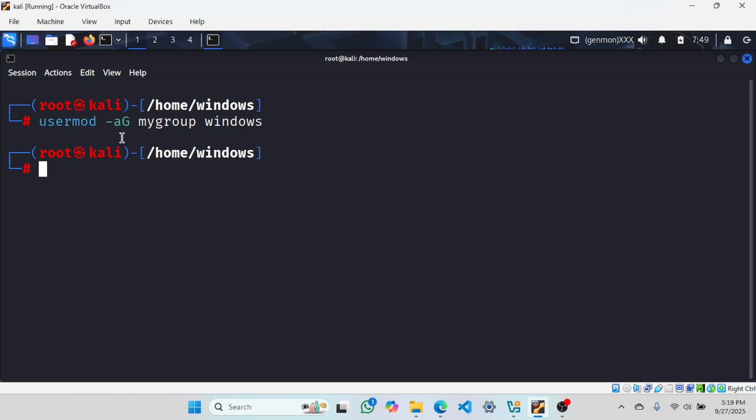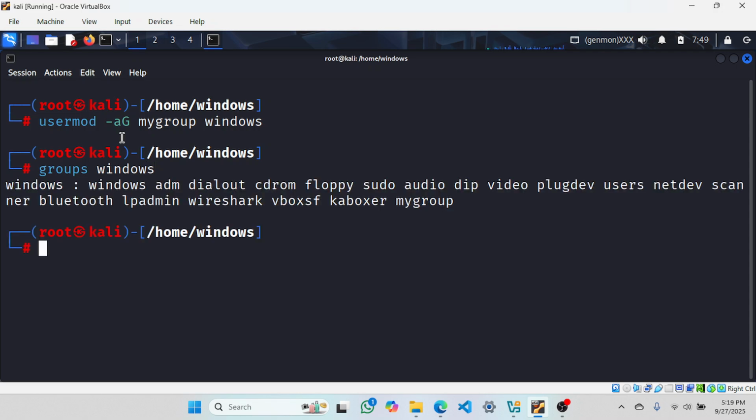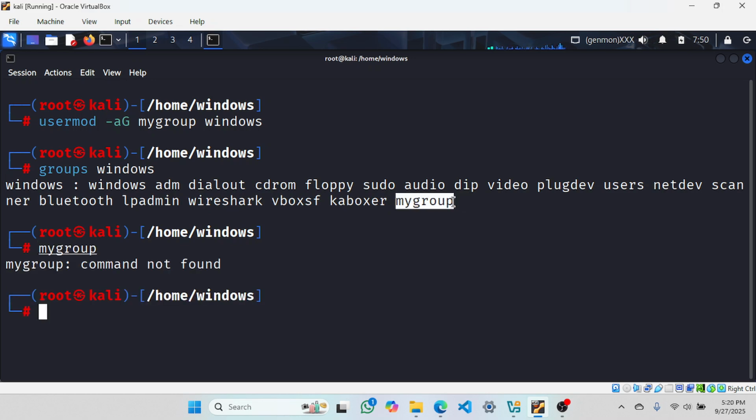Now if you want to check, groups Windows. Here you can see my group. This belongs to my group also. These are the groups where Windows is present. It's present in the Windows group, adm group, sudo group, like that. In this my group, it's present here. I hope it's clear.